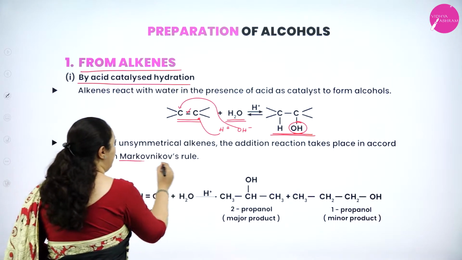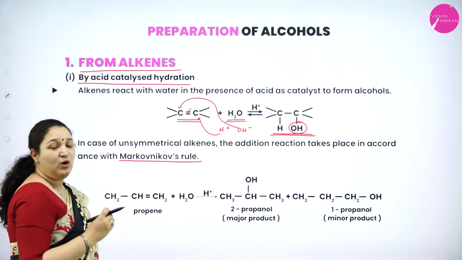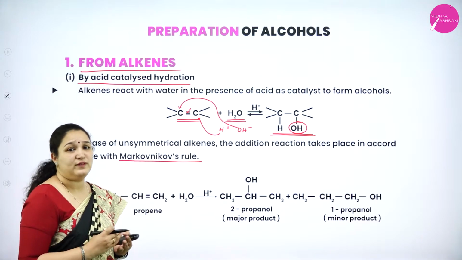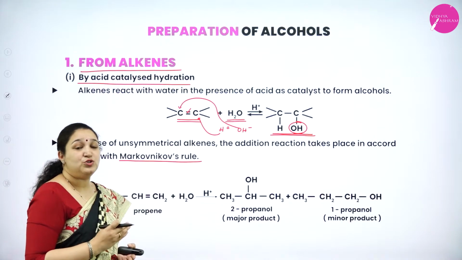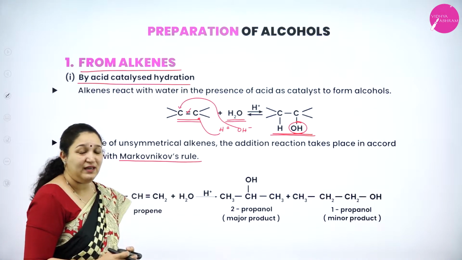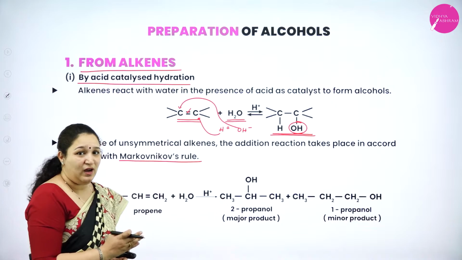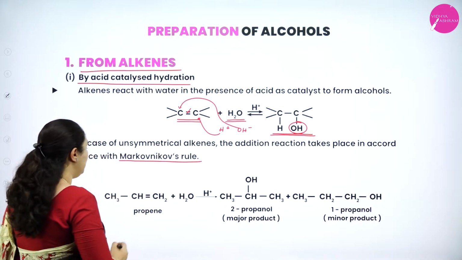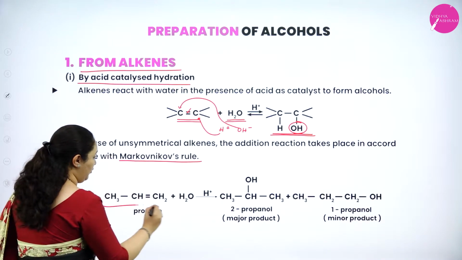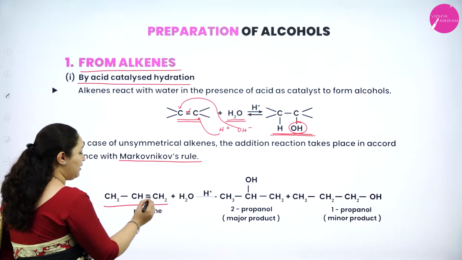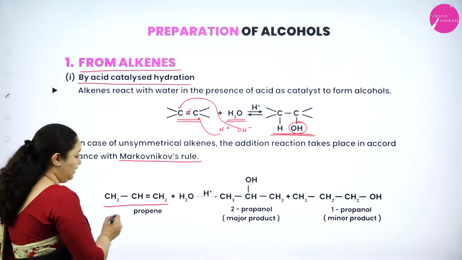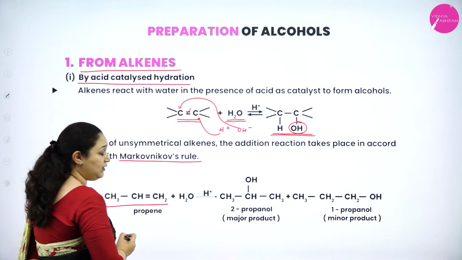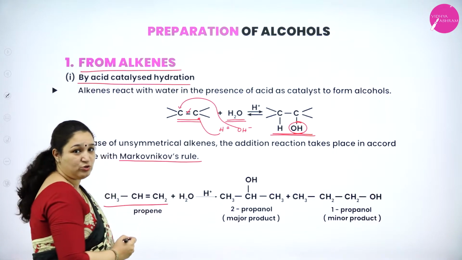Which rule? Markovnikov's rule. What does Markovnikov's rule tell? The negative part of the adding molecule should go to the carbon atom containing least number of hydrogen which is involved in double bond, isn't it? So here for example we have taken propene. You can see carbon double bond is present. For first carbon atom there is one hydrogen and here for another carbon atom there are two hydrogen atoms.